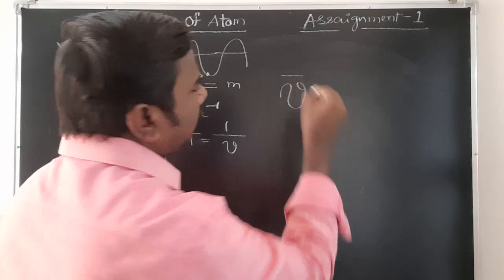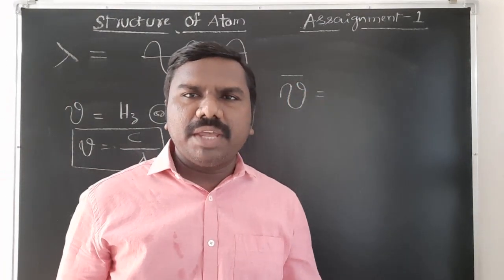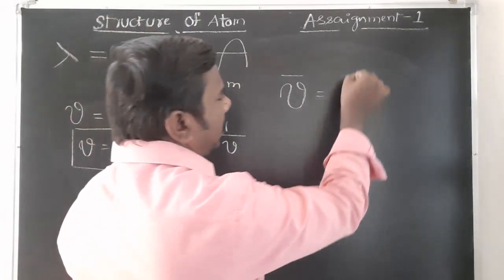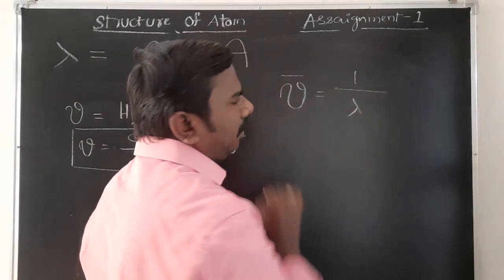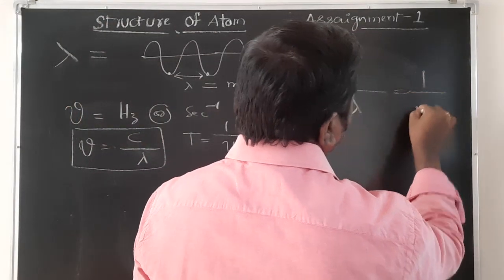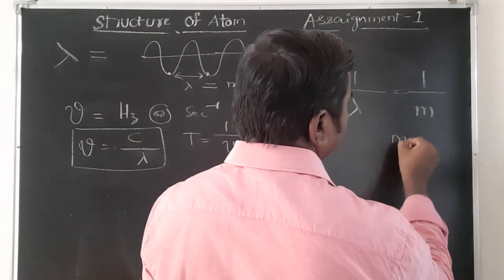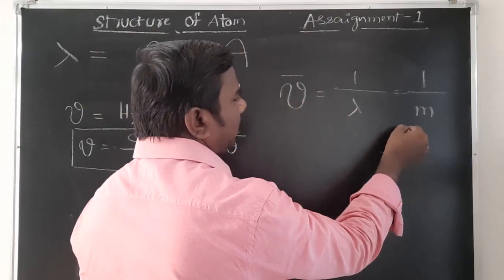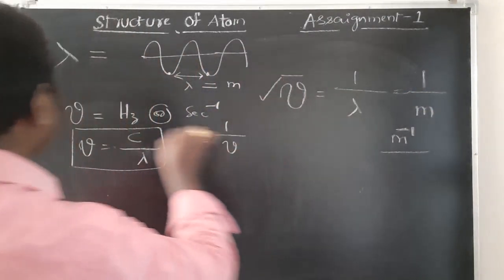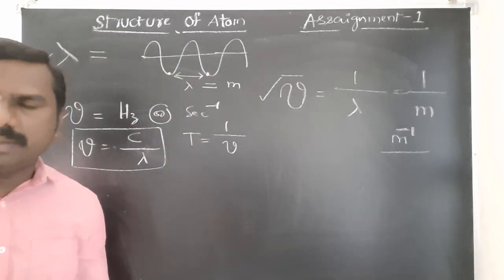Next, nu bar. Nu bar is nothing but wave number. Wave number means the number of waves in unit length. It is inversely proportional to wavelength, so it is 1 by wavelength. The unit is 1 by meter, which is meter inverse. This is the unit for wave number. You have to remember wave number, frequency and wavelength.